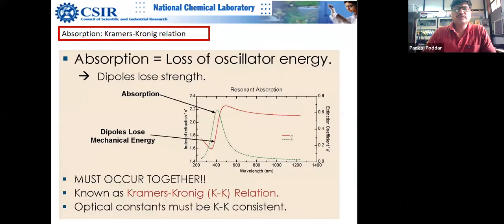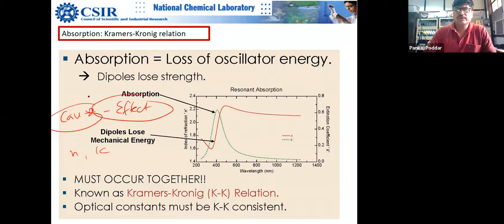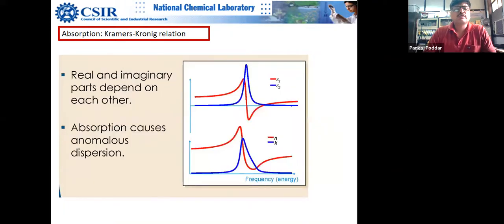There is something called Kramers, and they are not independent. They are coupled through the Kramers-Kronig relation, and it's called KK consistency. So this n and k are like cause and effect. They are related through the Kramers-Kronig relation, so it's called KK consistency. It is always good to check, when you are doing this point-by-point fitting, which students were showing you yesterday, whether they are KK consistent or not.